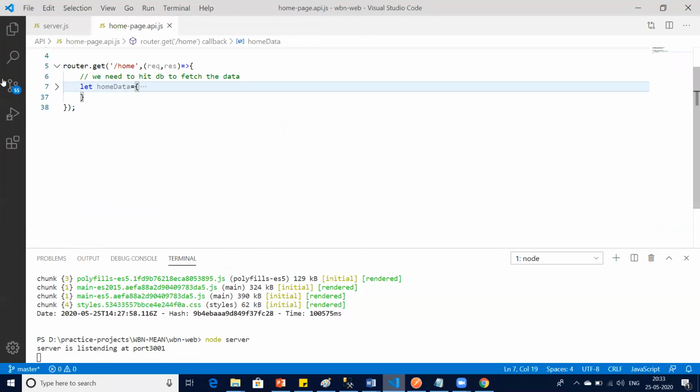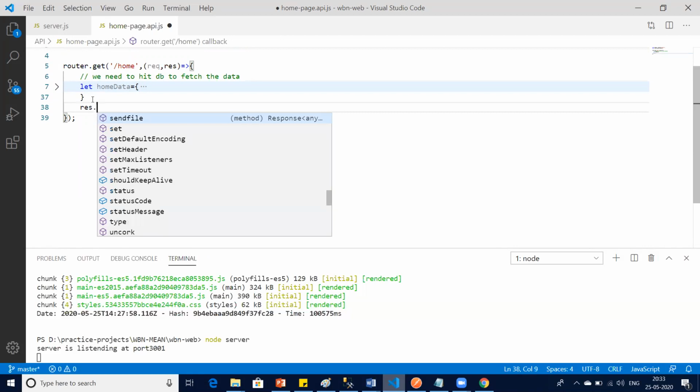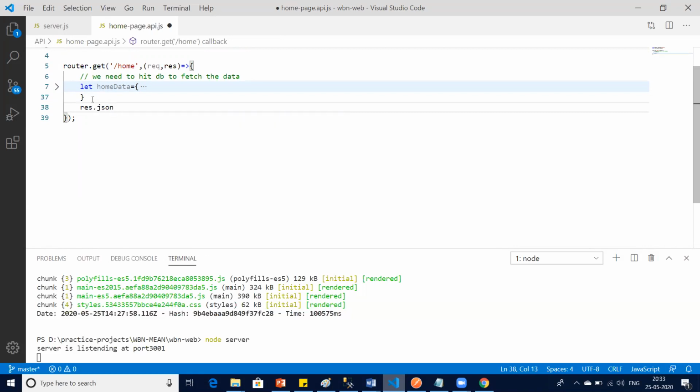And obviously, as I told you, this data is going to come from the DB. As of now, we're just doing the API, so I just kept it hard coded. But this will come from the DB in the next session. Now I need to return it. So I say response.json. You all know JSON, a JavaScript object. So I'm returning it as a JavaScript object. I say homeData. Is that clear to all of you? Yes, sir.